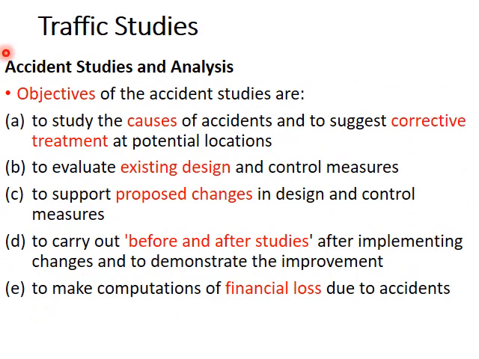Then comes the accident studies and analysis. The objectives of doing accident study is that you want to study the causes of the accident and what treatment can be used at those locations. What are the existing design and accident control measures? What are the proposed changes? What are the before and after studies after doing an improvement? If one spot has many accidents and you have done a control measure or an improvement in the design, what happened after that improvement was implemented? This is called before and after study. And to study the economic impact or the financial loss due to accidents.